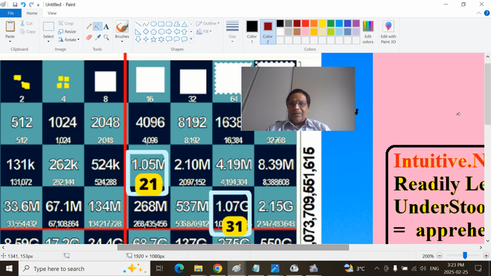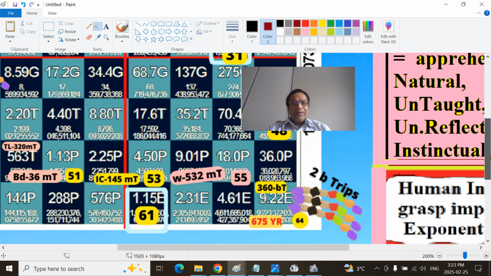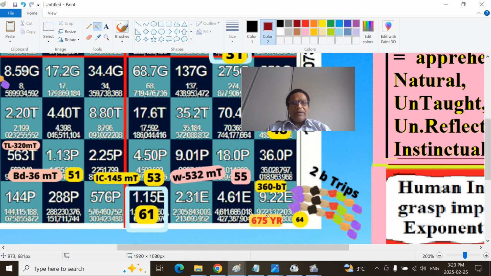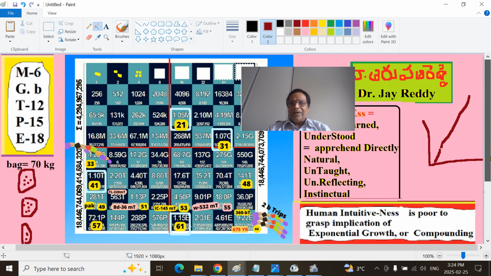So here that point is very clear. You need to harvest 675 years to fill the entire board. At that time, you will have roughly, this is the 9 here on this board, that means 18 quintillion grains, 18 followed by 18 zeros. Around the 54th, 55th square, that's where the global harvest will stop. Then you have to harvest roughly 600 to 700 years to cover the entire chessboard. That is the enormous issue we generally fail to understand.